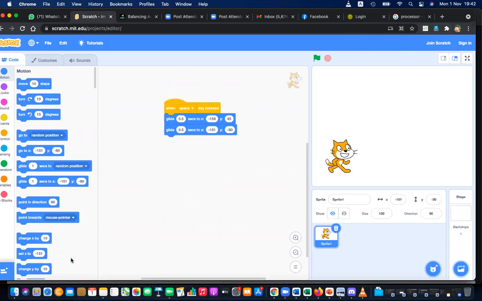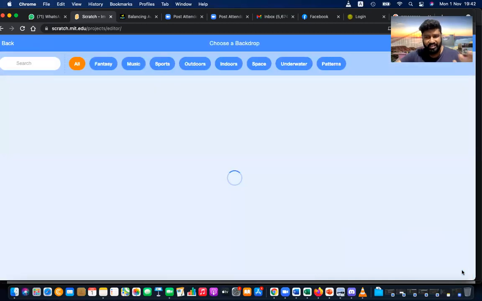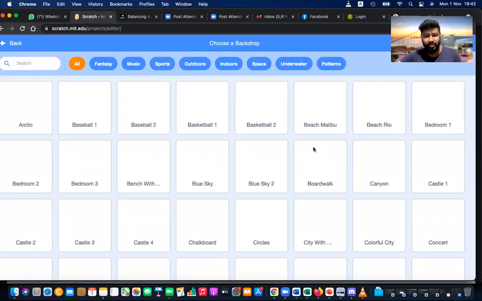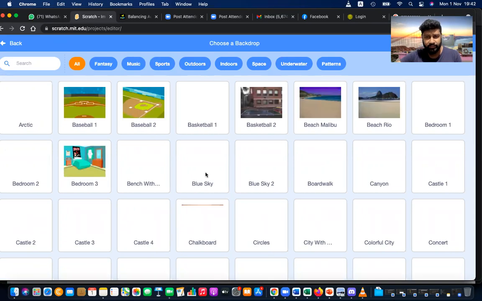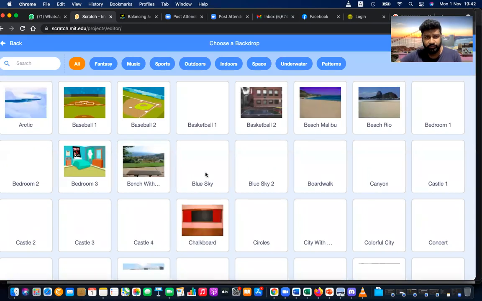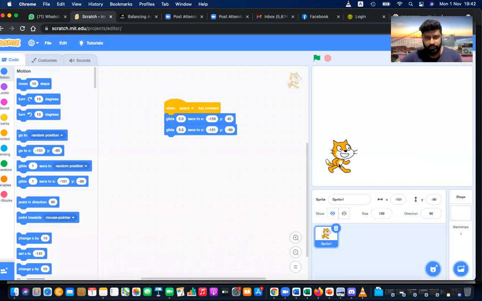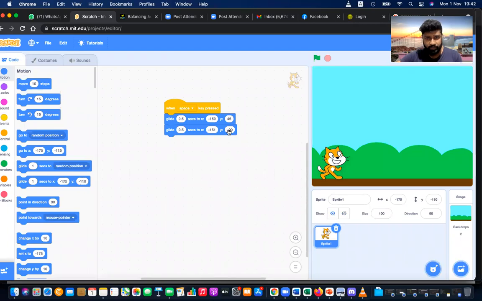I think you have seen this game. Let me actually create a small game within 2 minutes. I'm getting this blue sky. Yeah, I need this blue sky. Now I have the blue sky here. This is minus 110 now. That is the level. Now the cat is jumping, coming back to the earth.